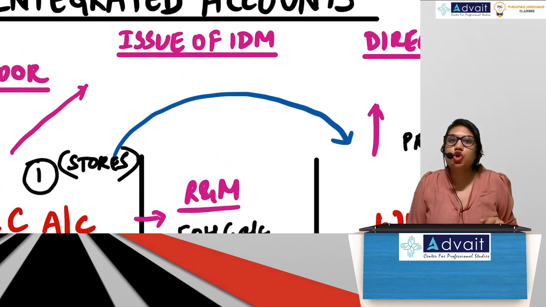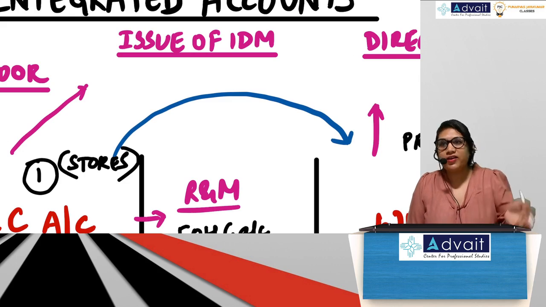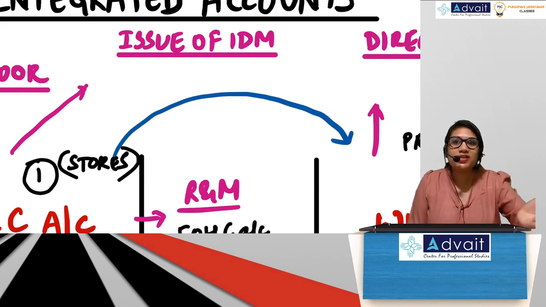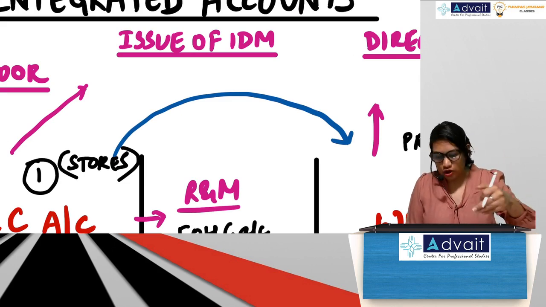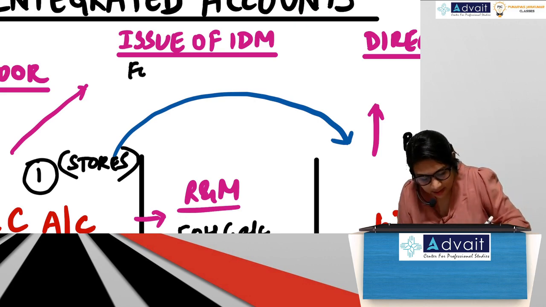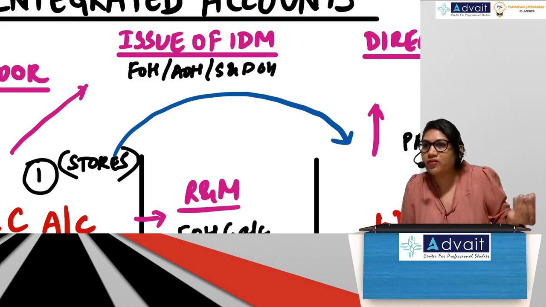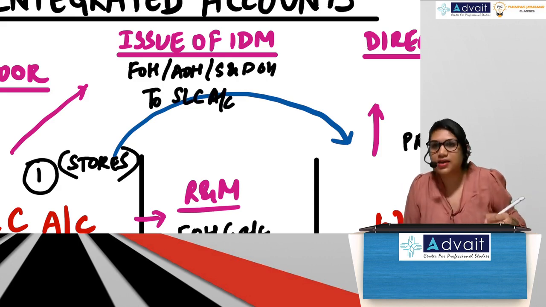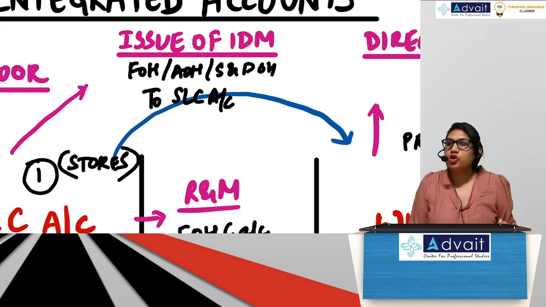Same thing. Issue of indirect material. Indirect material, if it is factory, then it will go to FOH. If it is towards office, AOH. If it is towards selling, selling and distribution. So entry will be either FOH or AOH or SNDOH, whatever they have given in the problem, to SLC account. Because stores is losing the material. Guys, correct? No?